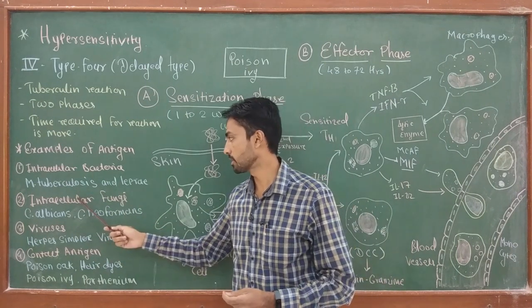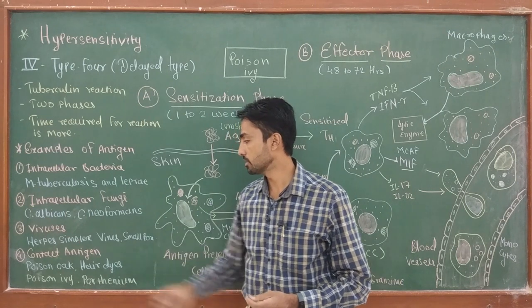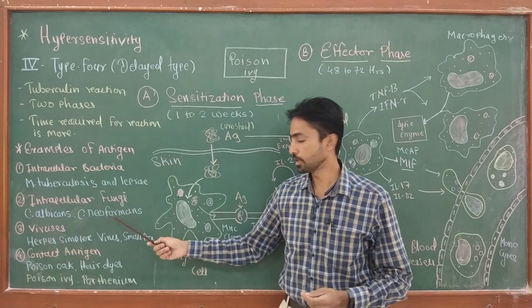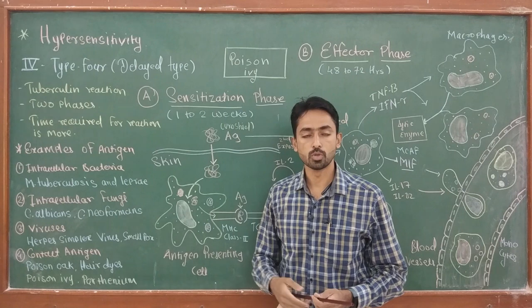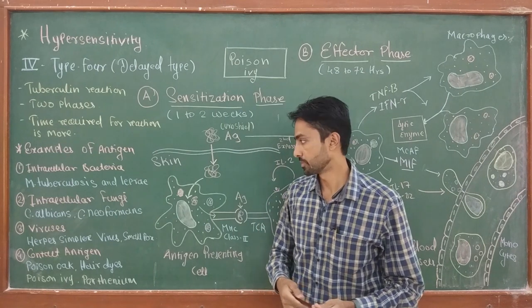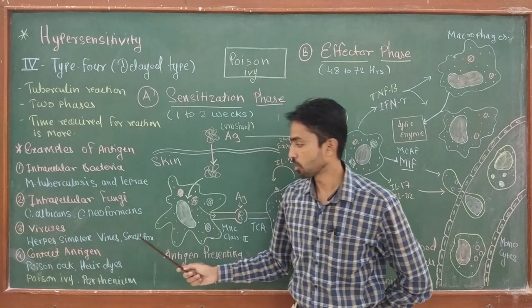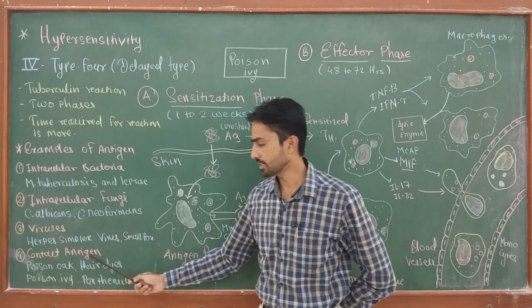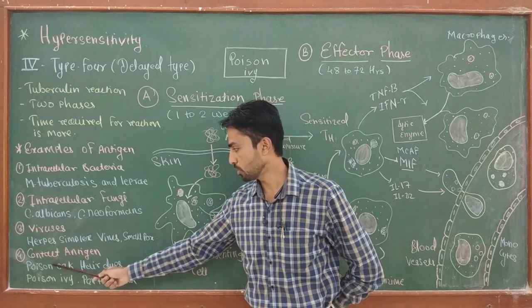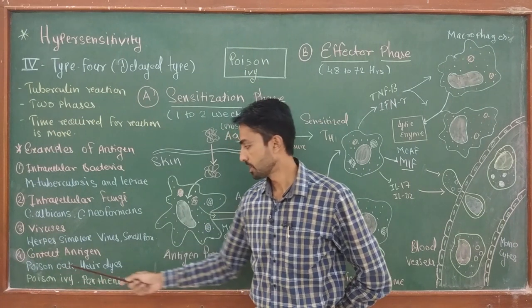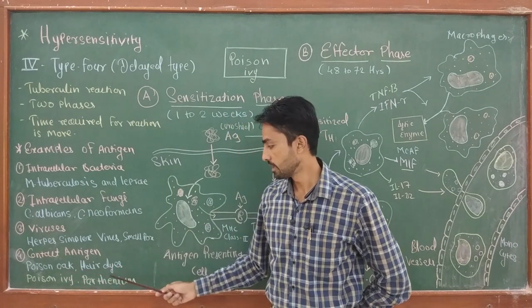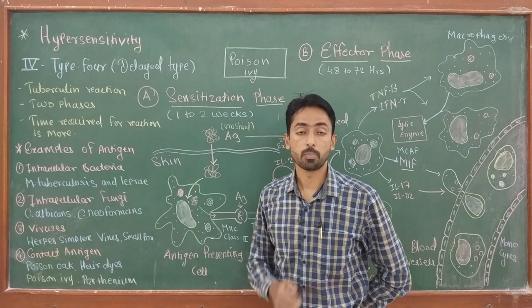Then intracellular fungi like Candida albicans and Cryptococcus neoformans also lead to type 4 hypersensitivity. Then viruses like herpes simplex virus and smallpox virus, while contact antigens include poison oak and poison ivy plant, some hair dyes, and a plant like Parthenium.